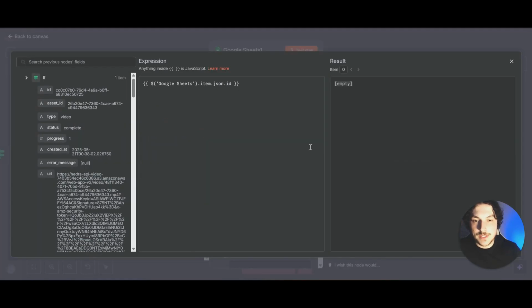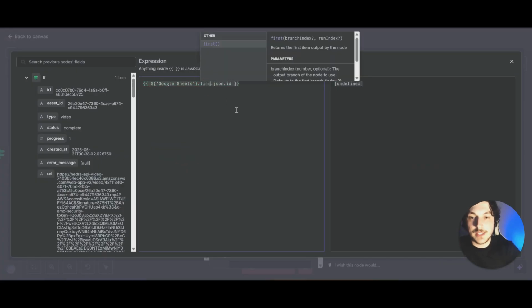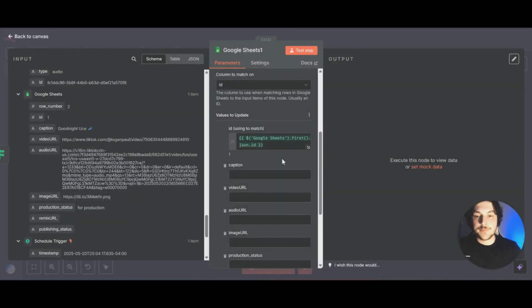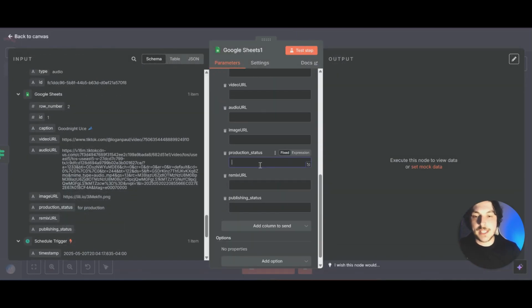And if we open this up, what you can do is, instead of typing item, you can replace that with first, open closed, and it will output the same thing. And this just helps because sometimes it might give you an error if you don't do that. So if you want to do it, do it. And then if we click out of that, we can scroll down to production status and we can set that as done. Publishing status, we'll set for publishing.